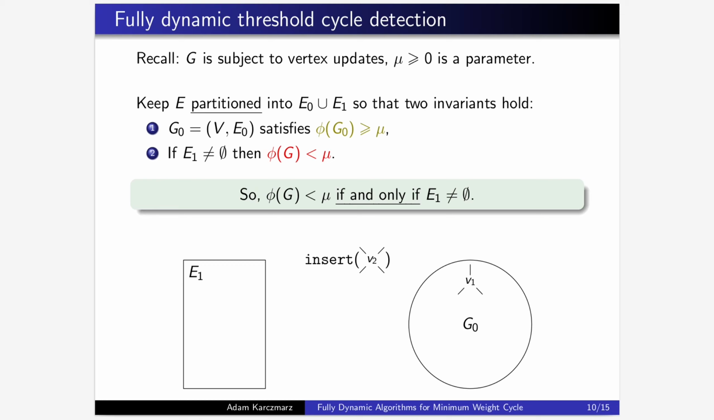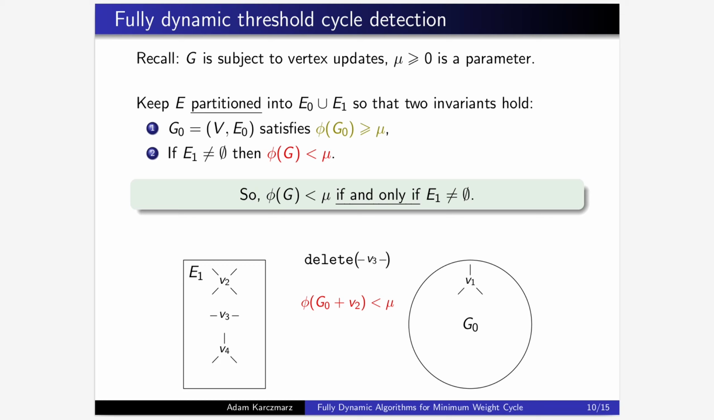Now another insertion comes, this time centered at V2. Again, E1 is empty, so we can check what would happen if V2 went to G0. Well, suppose a cycle below threshold would arise there, so V2 gets moved to E1. Now we have one more insertion around V3, which immediately gets moved to E1 since E1 is non-empty. And the same happens with the next insertion around V4.